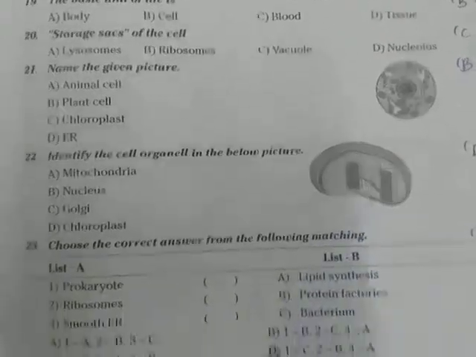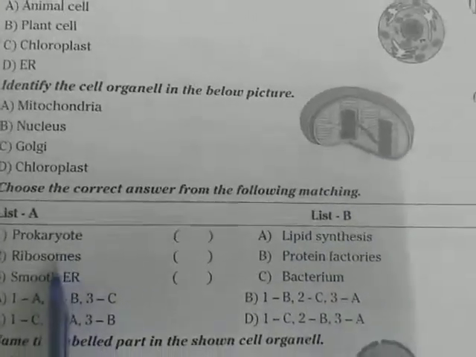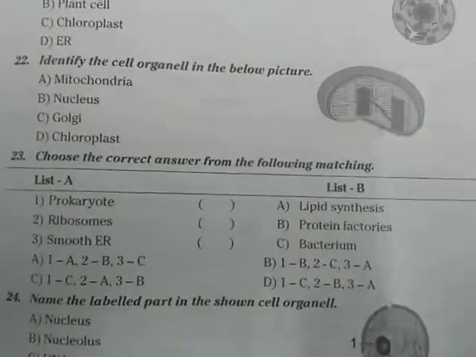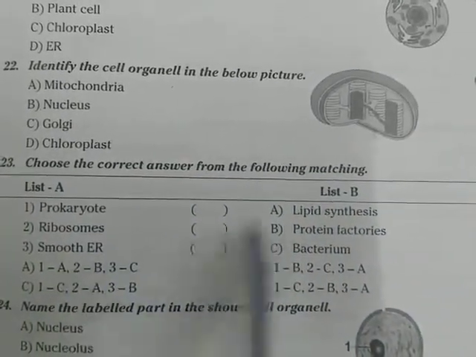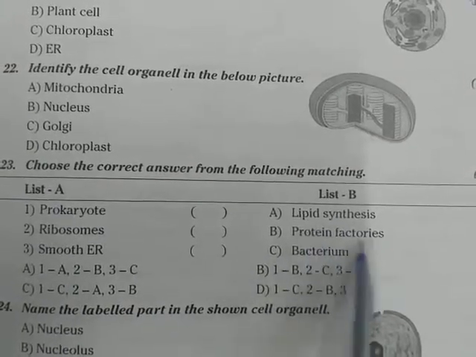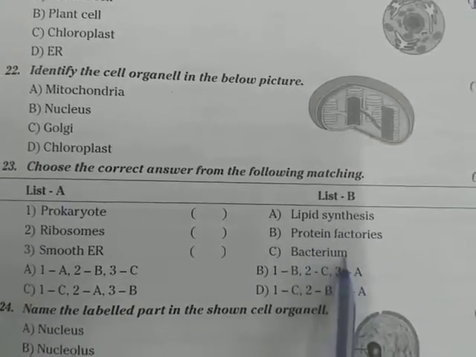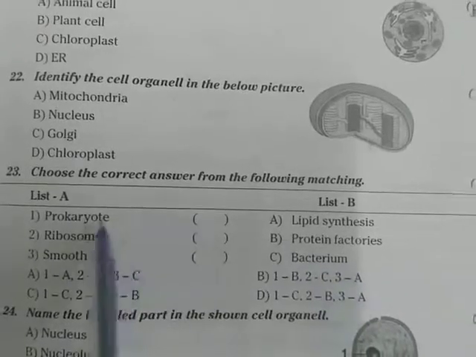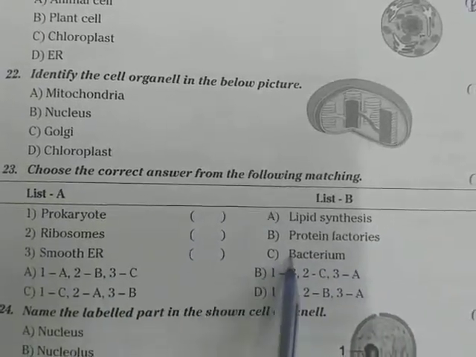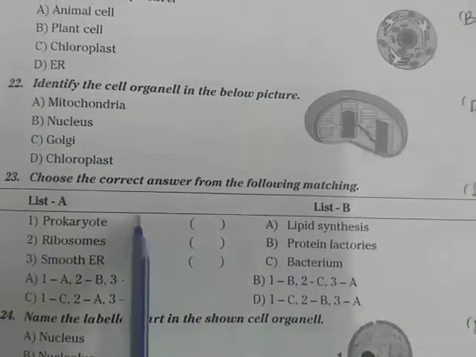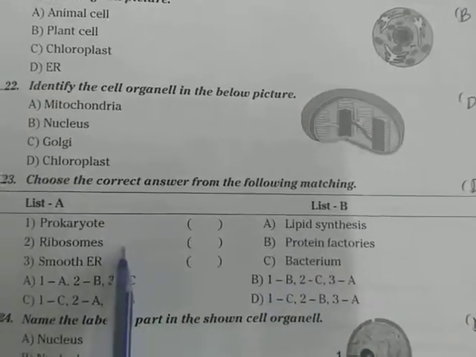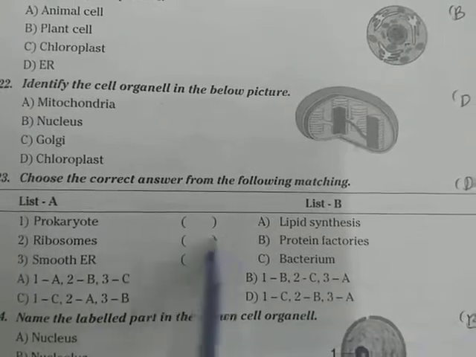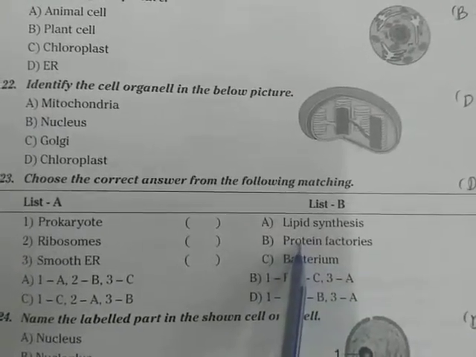Let us see. Prokaryotes. Next, ribosomes, smooth ER. Another side, lipid synthesis, protein factories. Next, bacterium. So prokaryotes: C, bacterium. Bacterium belongs to prokaryote. It doesn't contain any nucleus in it. Ribosomes. Ribosomes are protein factories.